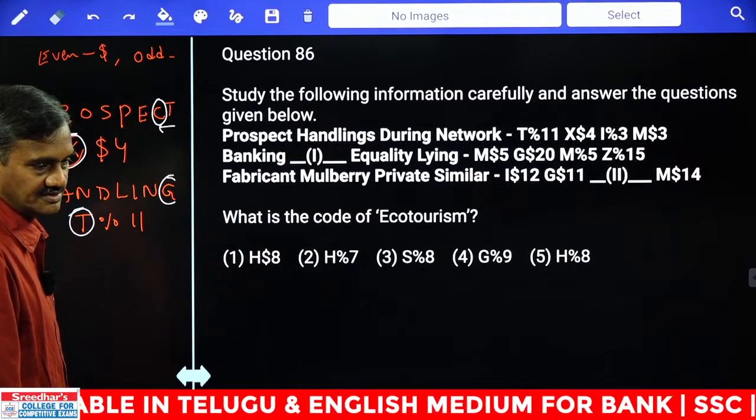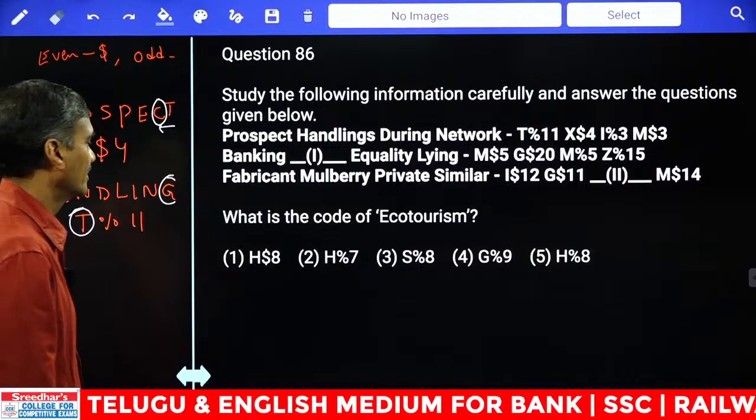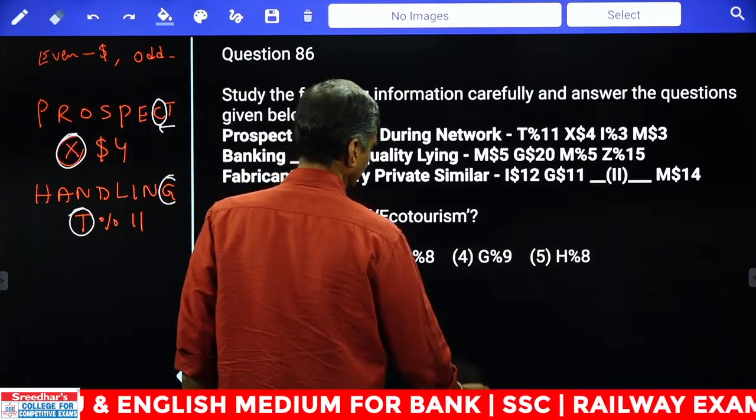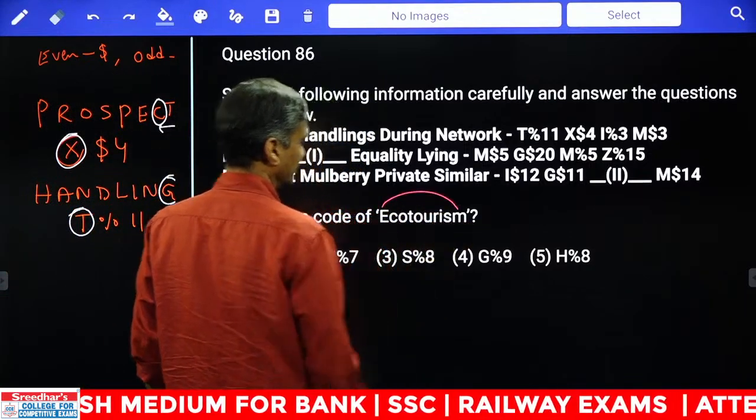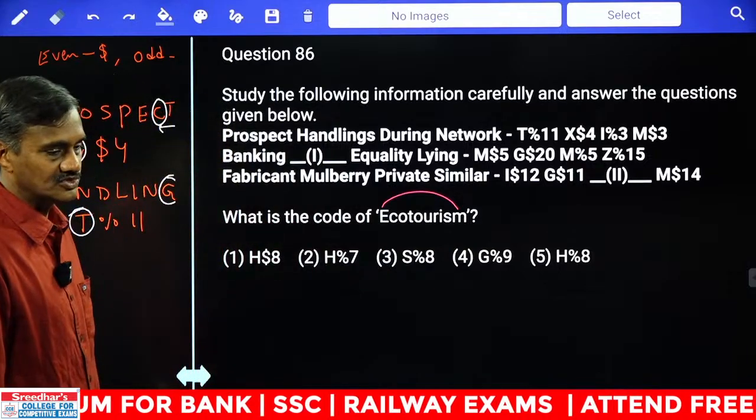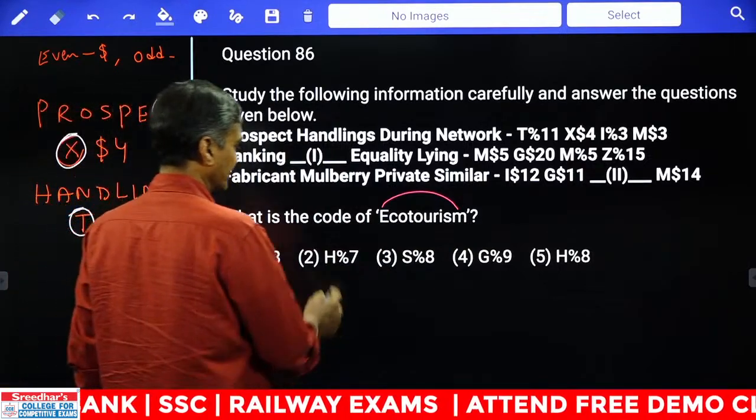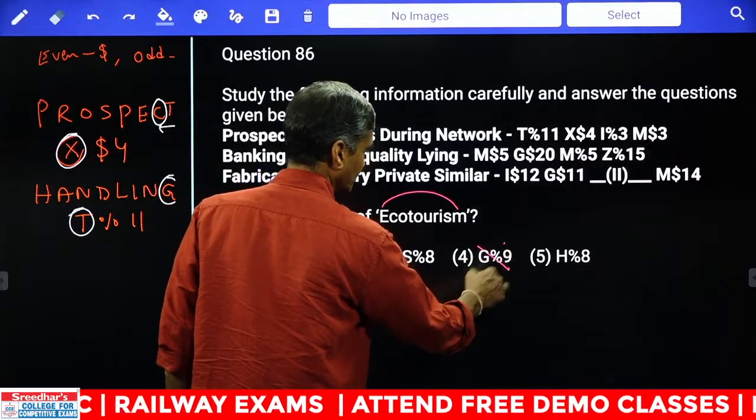Has Samya completed? Good. Fine. Now coming back to this one, ecotourism. Now the difference between the first and the last, 13 minus 5. 13 minus 5 is how much? 8. Now 8 should be the number. Choice 2, choice 4 is ruled out.